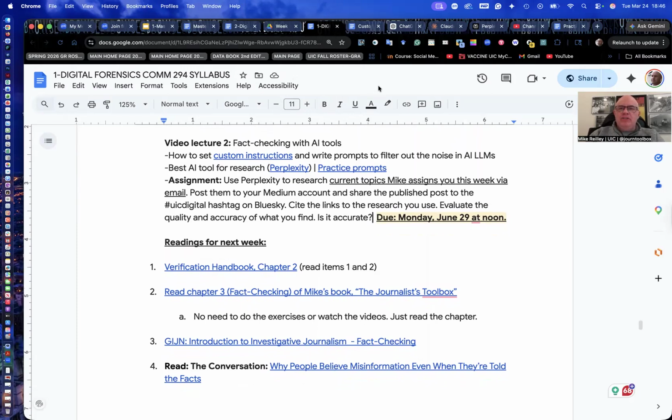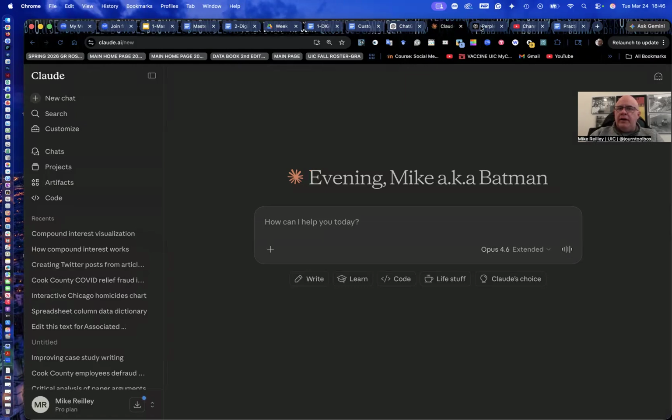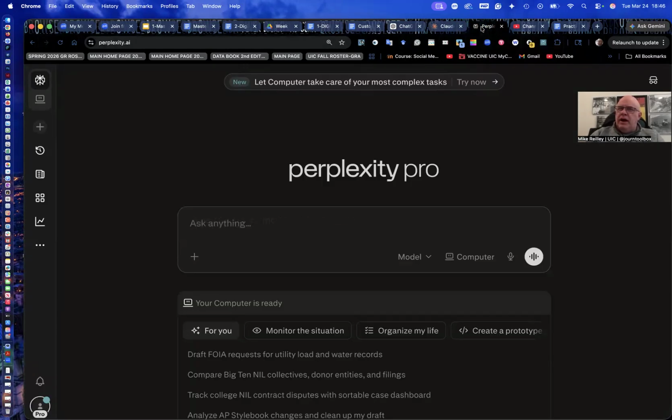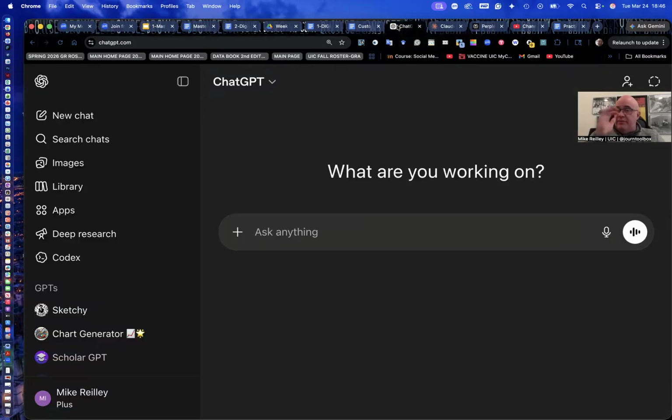All right, large language models. Large language models are tools like ChatGPT, Claude, and Perplexity, which is a little more focused on research. So please have accounts set up on all three of these. You should have them anyway. Most of you probably do. But one of the things I want to talk about are the privacy settings and the custom instructions that you can feed these large language models to help them give you more reliable information. So I'm going to start with ChatGPT and then I'll show you in Claude how it works.